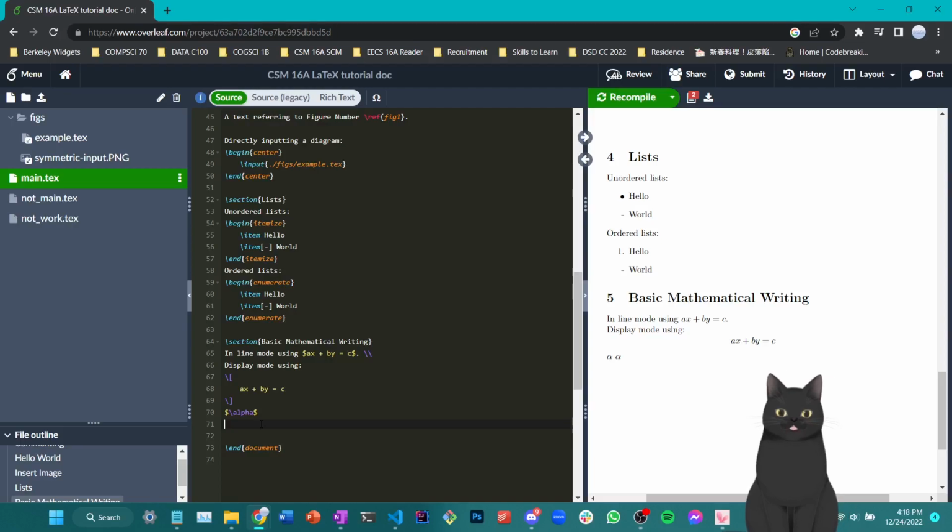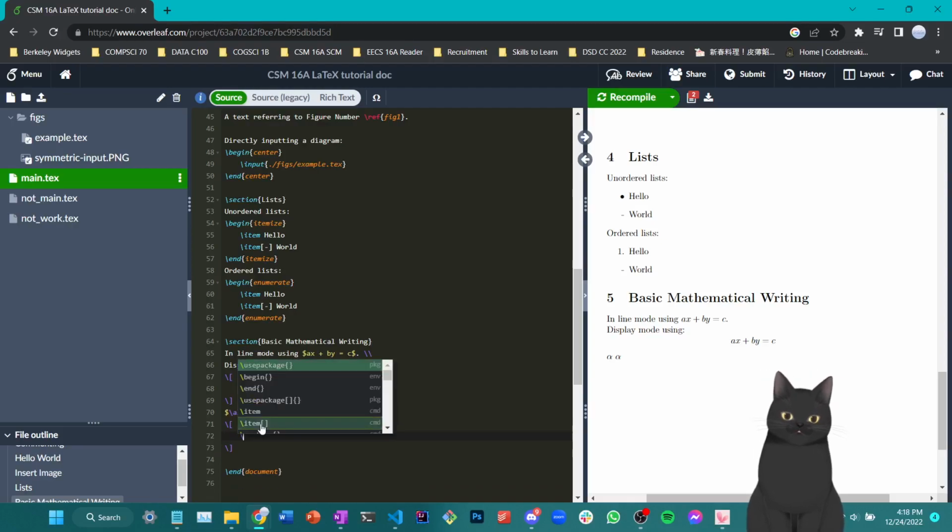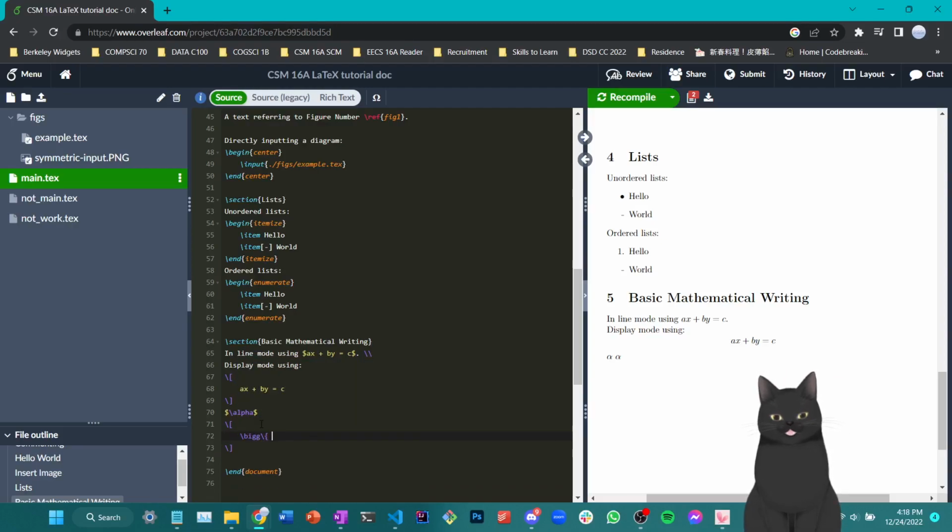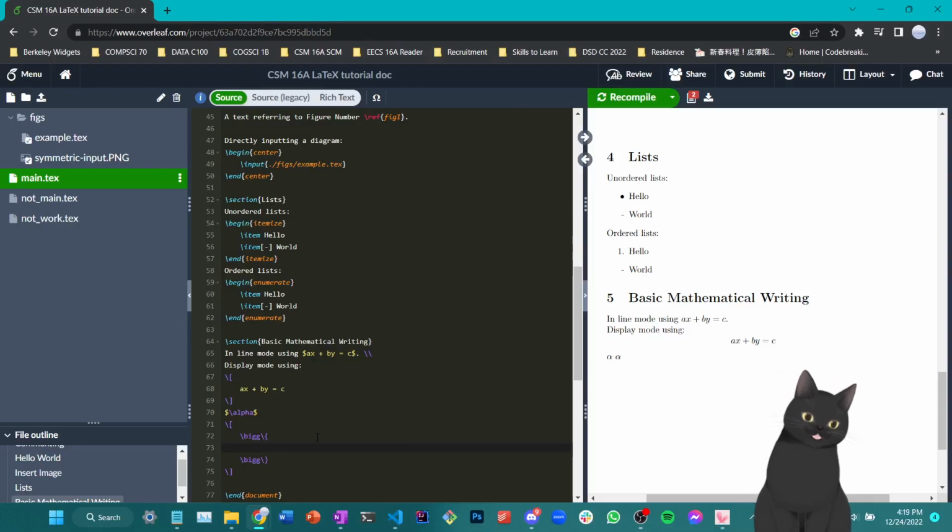Okay. We can also use parentheses in equations. For example, I'm going to show you something rather complex here. First of all, we can have curly brackets, which are shown as backslash and then curly bracket. The reason why we use backslash here is because we're using escape characters, and the curly brackets themselves already have a meaning, which is why we're using backslash to show the original curly bracket. You can also see a backslash big here, which I'll explain what it does later. For now, just go with the flow.